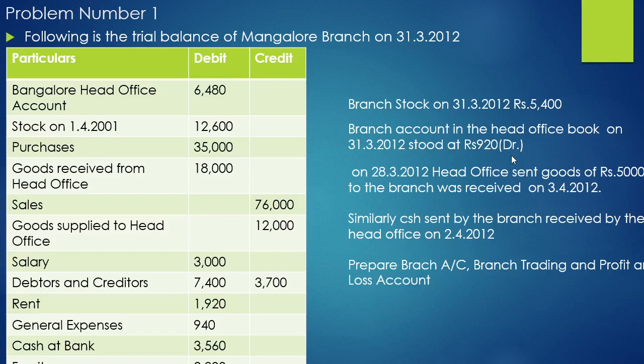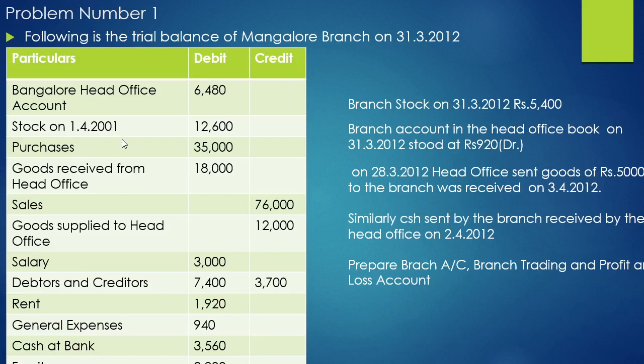You should remember, the branch account and the head office account debit and credit balances should show the same figure, but here it's a debit balance of 6,480 and here a debit balance of 920 rupees. So this indicates that there is some goods in transit or cash in transit.